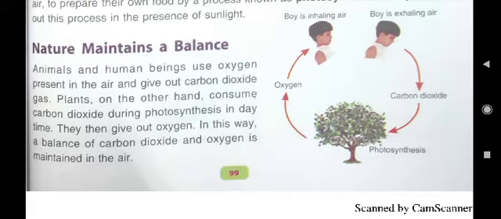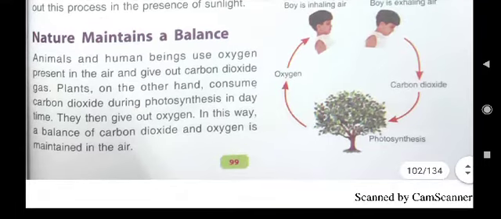In this picture on page number 99, you can see plants are releasing oxygen. That oxygen is being used by human beings, and then that human being is exhaling carbon dioxide that is used by plants in the process of photosynthesis. So in this way, oxygen and carbon dioxide, nature maintains balance.